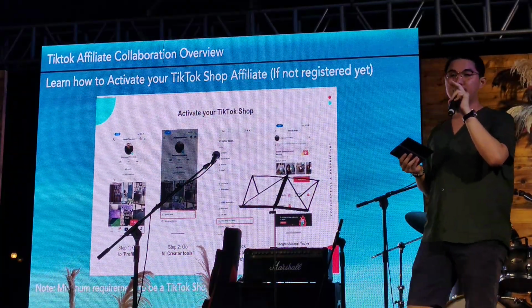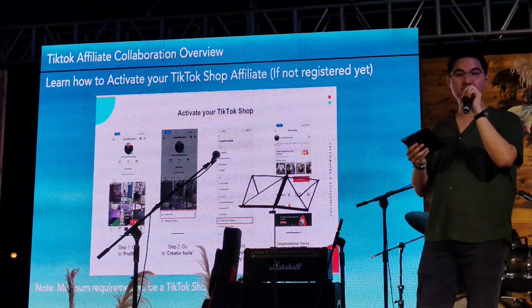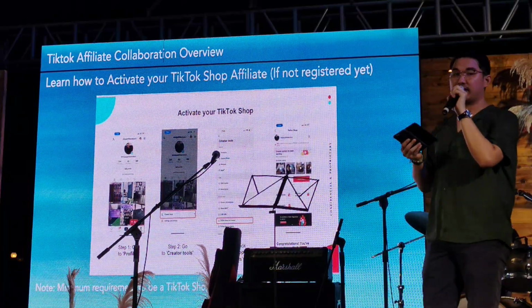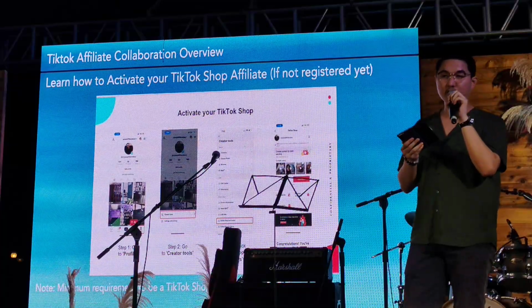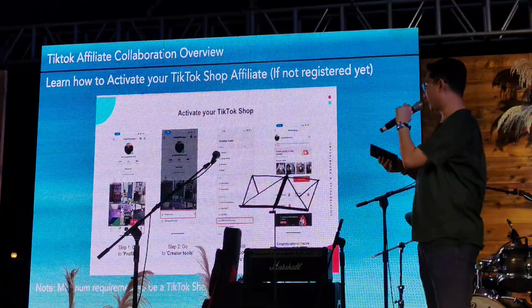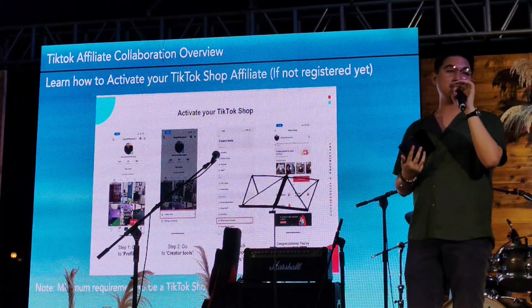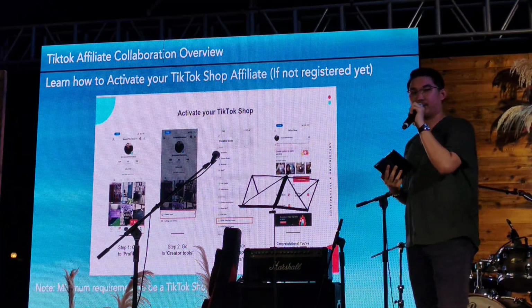Because there are two kinds: TikTok Shop for sellers, and TikTok Shop for creators, which is for affiliates. After you click on that, there will be a prompt saying congratulations, you've already activated your TikTok shop. A caveat is that you need a minimum of 1,000 followers to activate your TikTok shop.